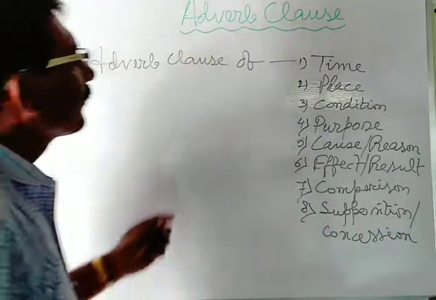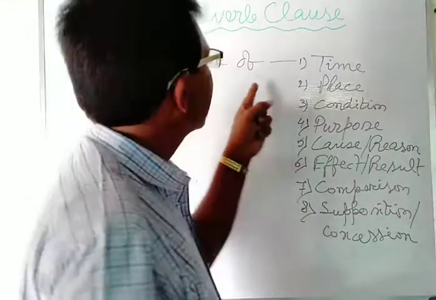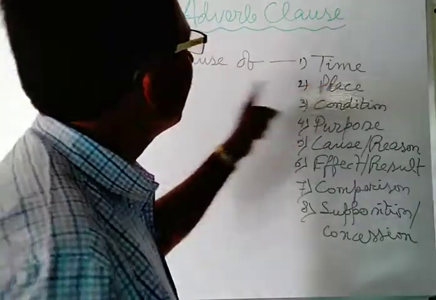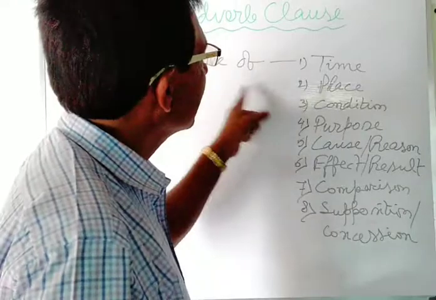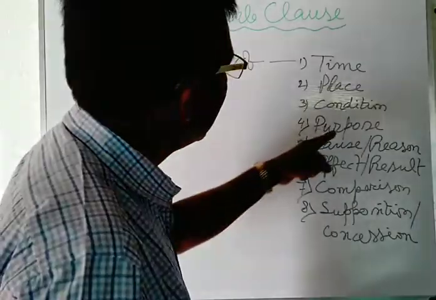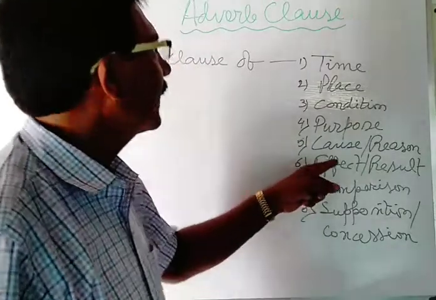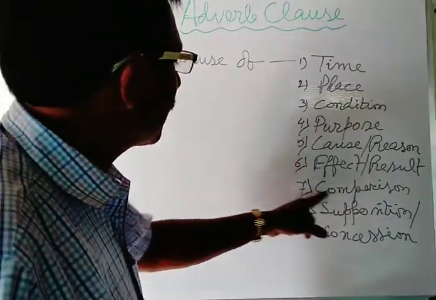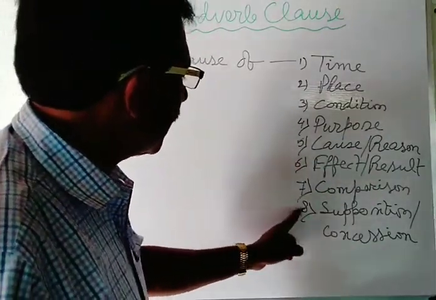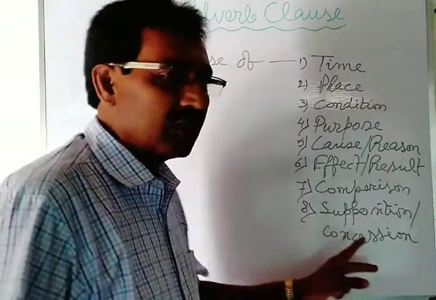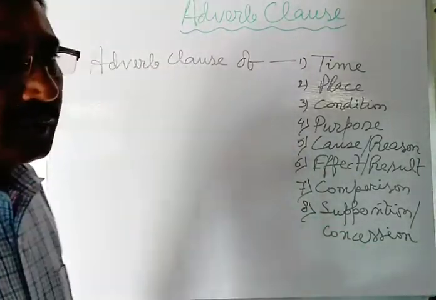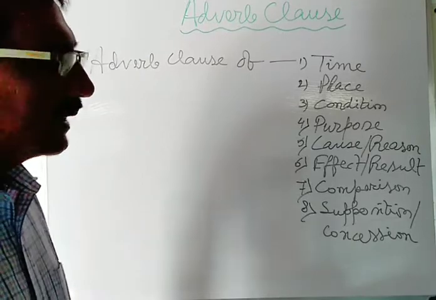An adverb clause may function as the adverb clause of time, adverb clause of place, adverb clause of condition, adverb clause of purpose, adverb clause of cause or reason, adverb clause of effect or result, adverb clause of comparison, adverb clause of supposition or concession. In this way, adverb clauses may function.